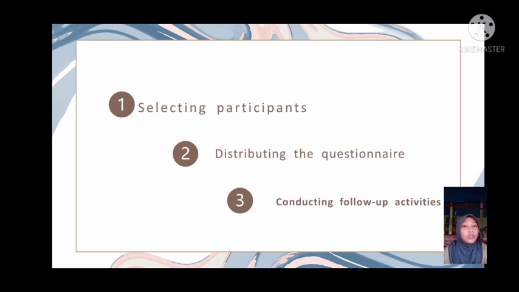Others mean to complete it but put it off so long that they either forget or lose it. It is mainly for this latter group that follow-up activities are conducted. The higher your percentage of returned questionnaires, the better your study.